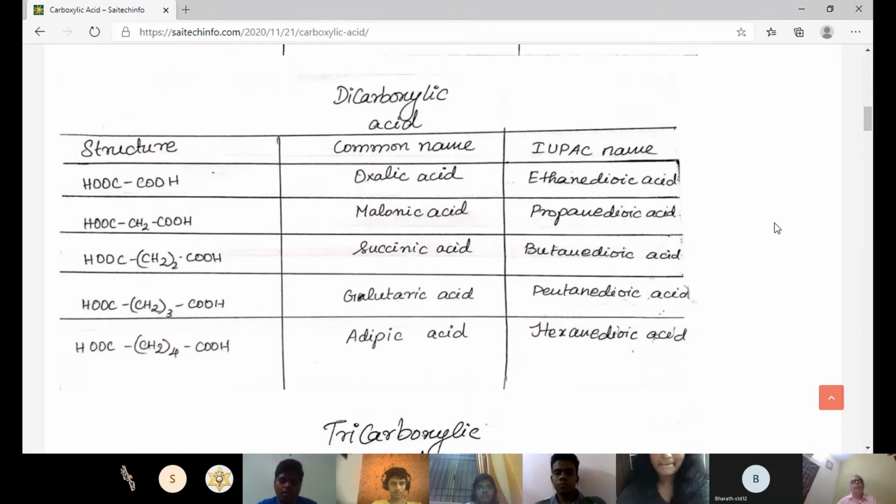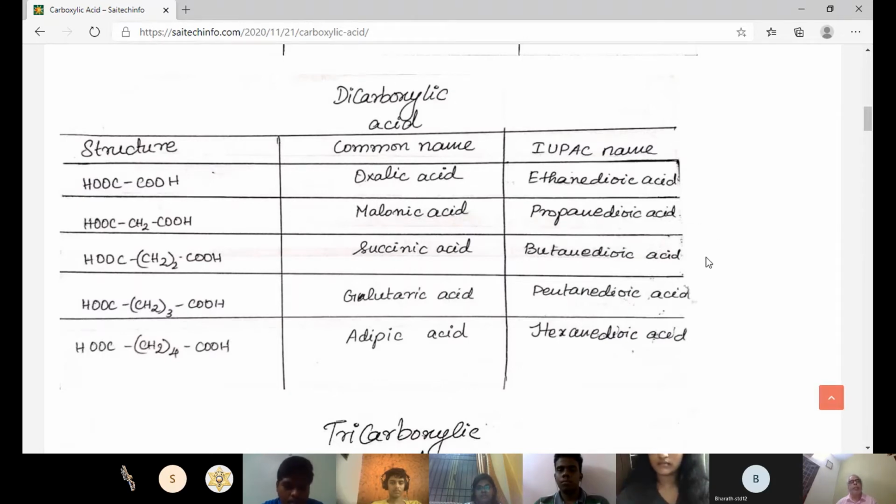And the next structure is COOH CH2 COOH. Malonic acid, and the IUPAC name is propanedioic acid. You can include the number, that is 1,3-propanedioic acid.